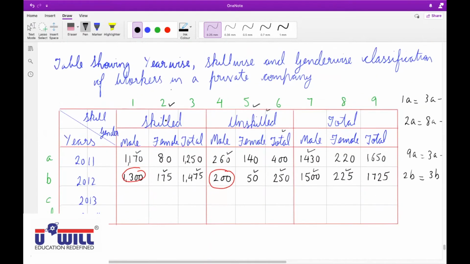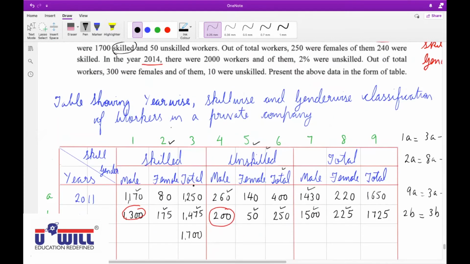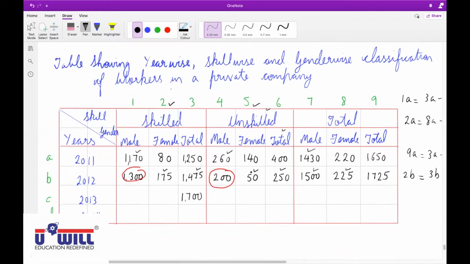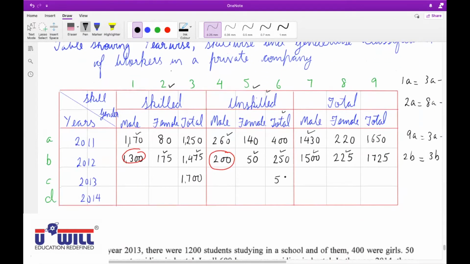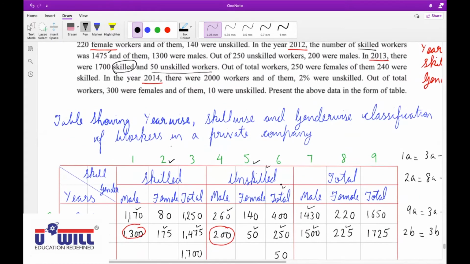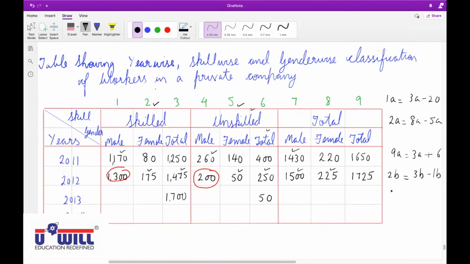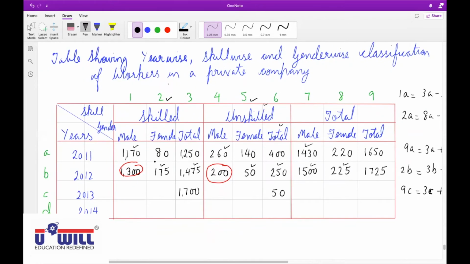Then where will we write 50 unskilled workers? 6C. What else can we find? 9C. 1700 plus 50, that is 1750. The total number of workers is 1750.